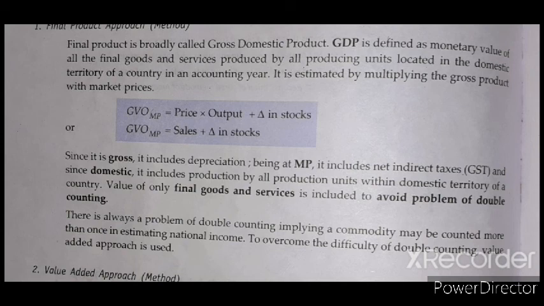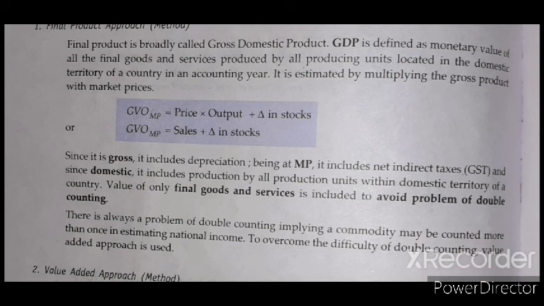And how do we calculate the change in stock? It is calculated by the closing stock minus opening stock during an accounting year. It is defined or calculated by this method.